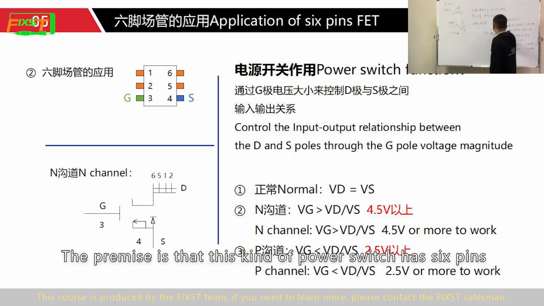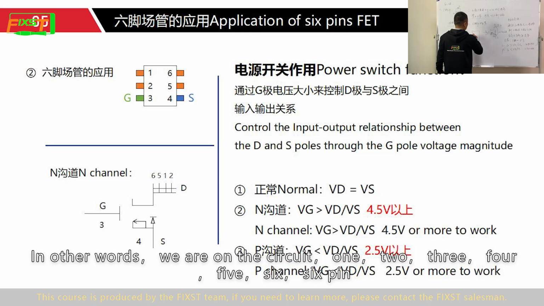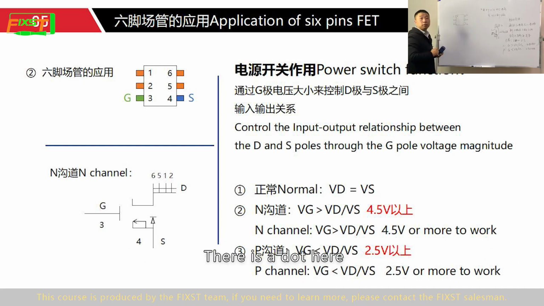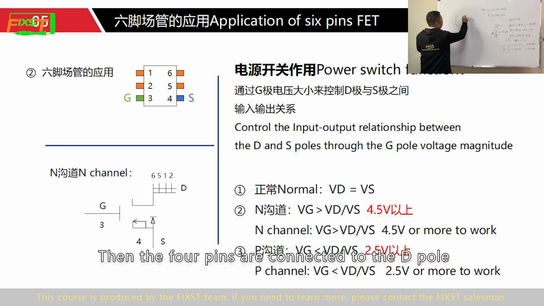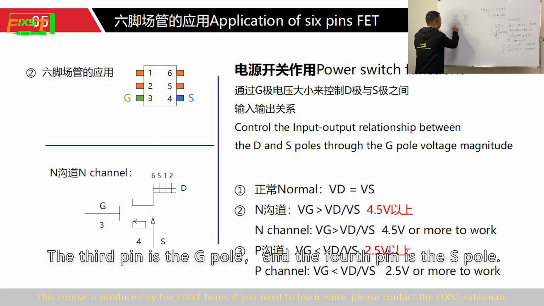The premise is that this kind of power switch has 6 pins. In other words, we are not on the circuit. 1, 2, 3, 4, 5, 6 pins. There is a dot here. Then the 4 pins are connected to the D pole. The 3rd pin is the G pole and the 4th pin is the S pole.